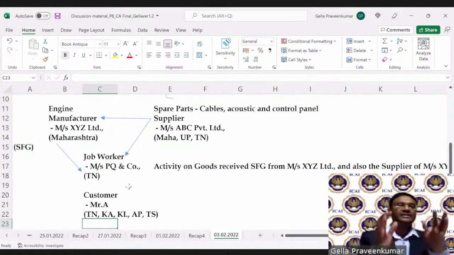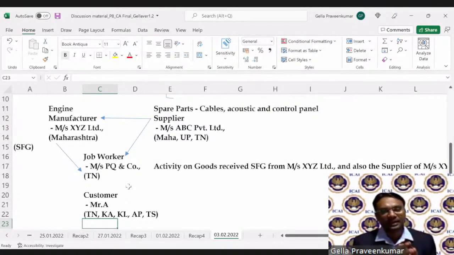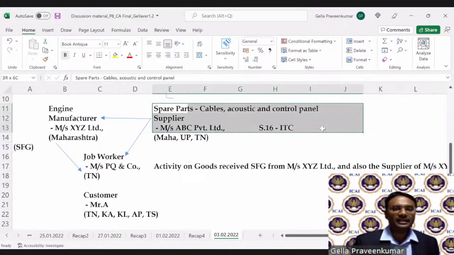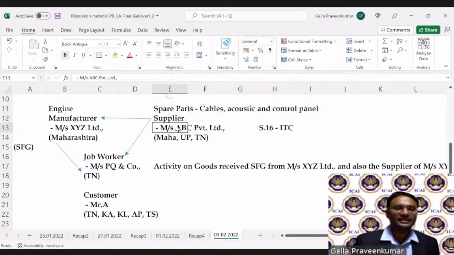in this entire business model, what is relevant for us? The question comes here. Sir, section 16 with respect to ITC availment. The spare parts are supplied by this manufacturer to the job worker.